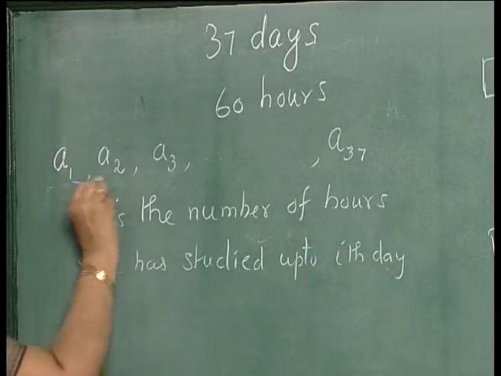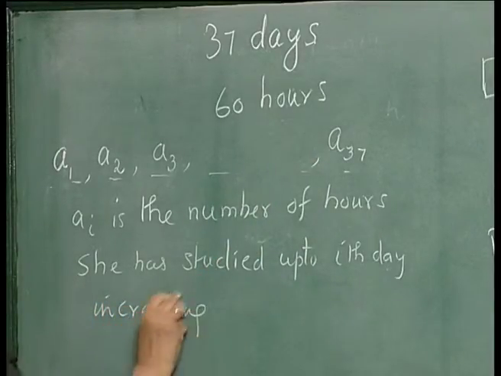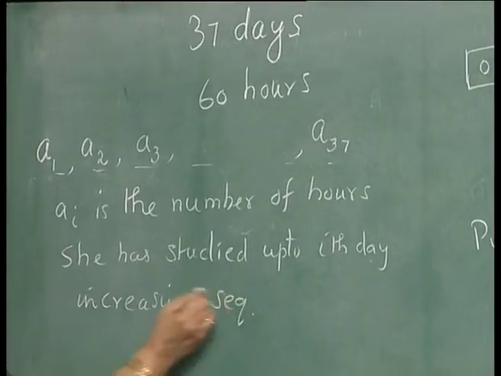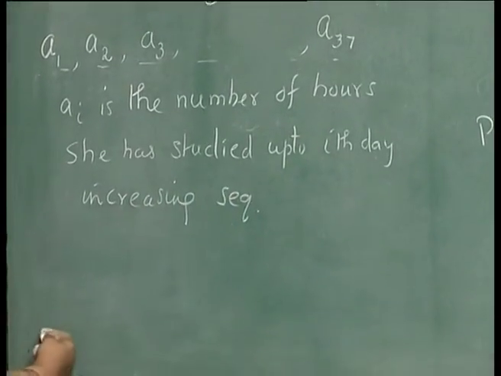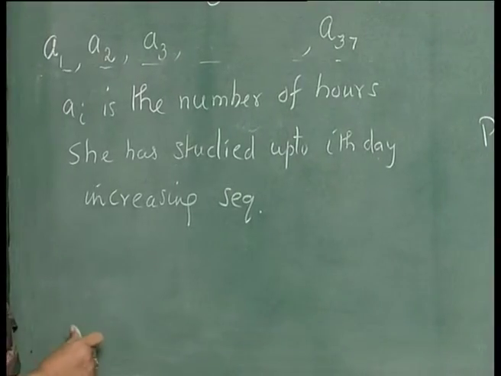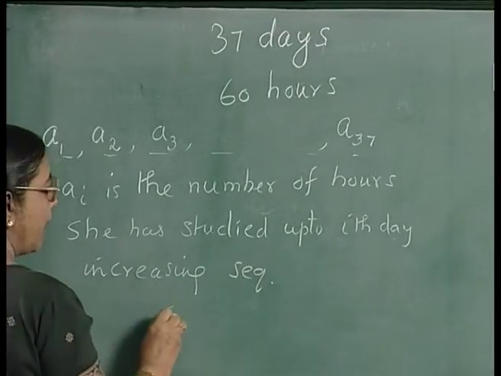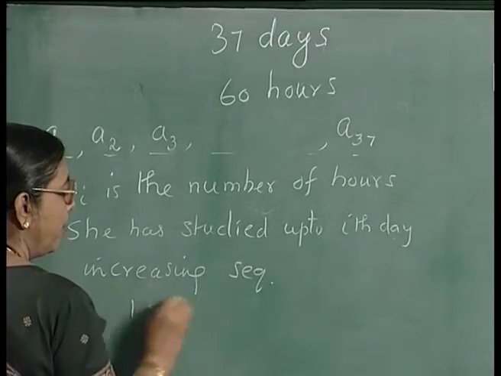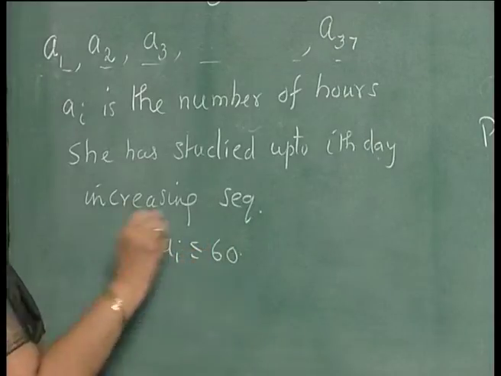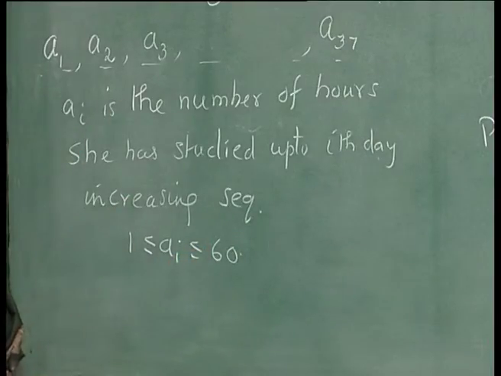So, this particular sequence is an increasing sequence, because every day she studies at least 1 hour. And these numbers are between 1 and 60, because maximum she studies only for 60 hours.